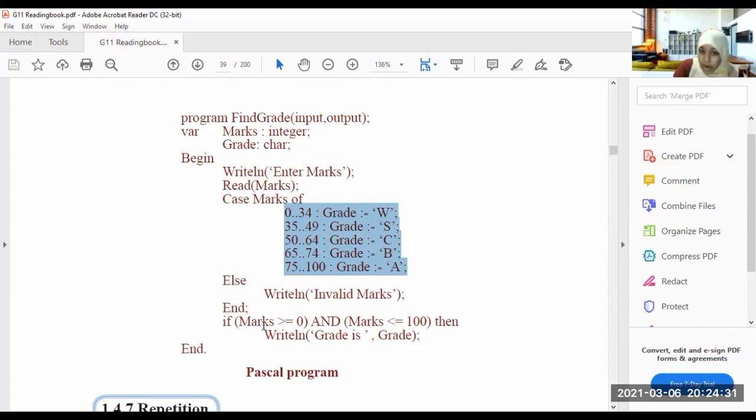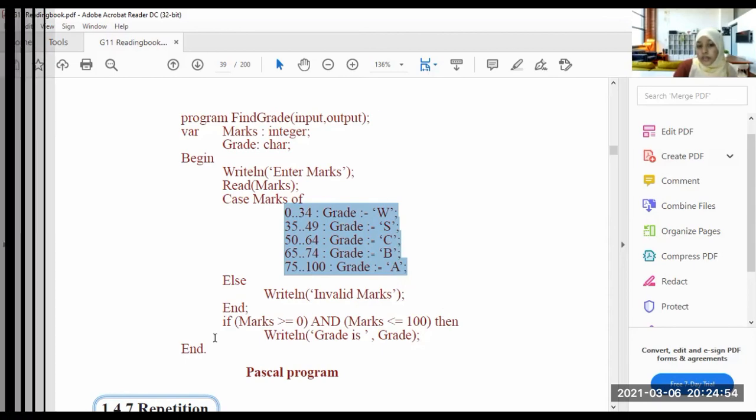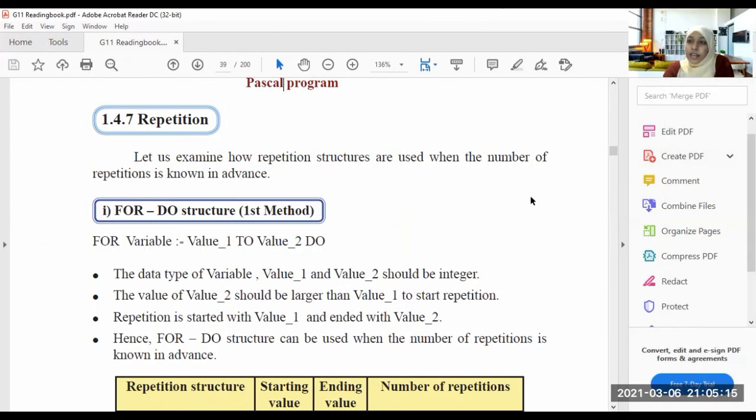If marks greater than or equal to 0 and marks less than or equal to 100, then write line grade is grade. Grade means this one, W, S, C, B, A. End.